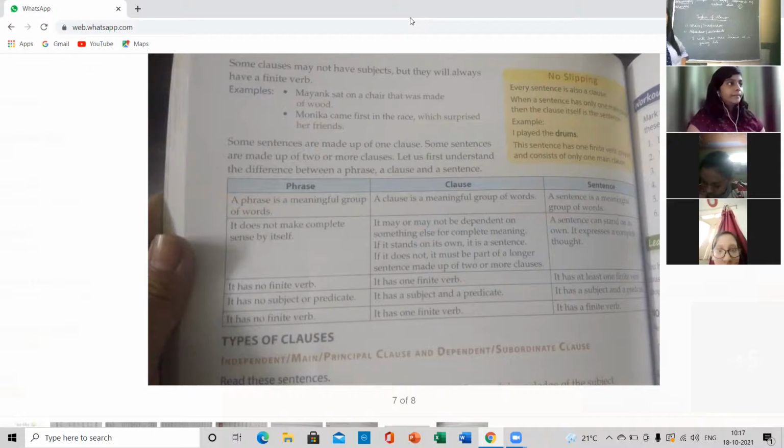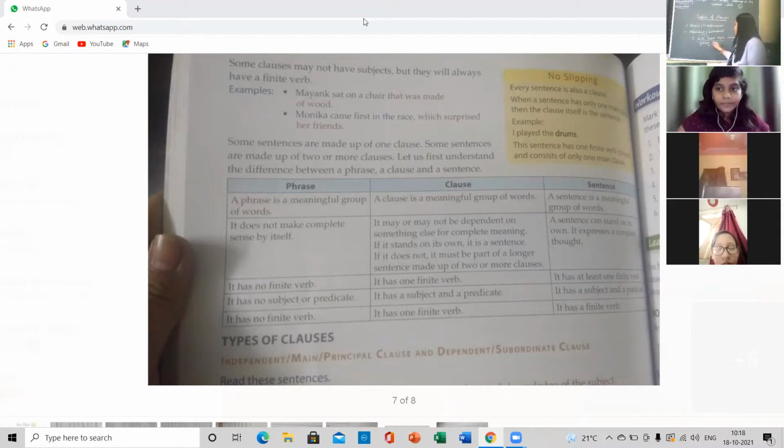Ananya, can you tell? Ma'am, "I will leave now" is the main clause. Very good. It is the main clause, and "because it is getting late" is the subordinate clause. Very good. So I think the concept is clear to you all. Any problem, anyone?